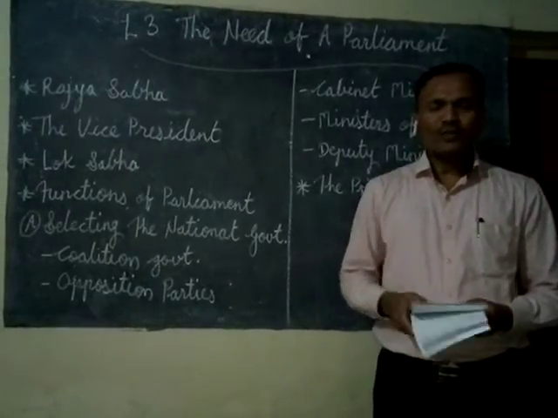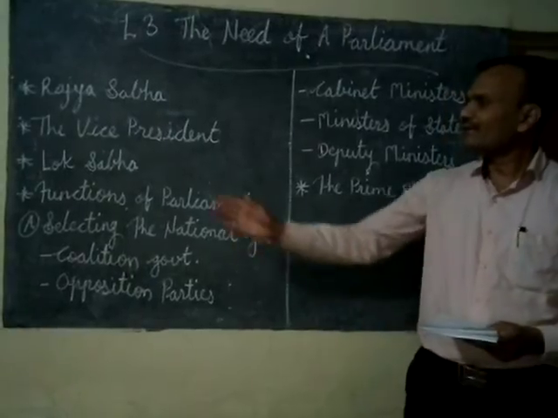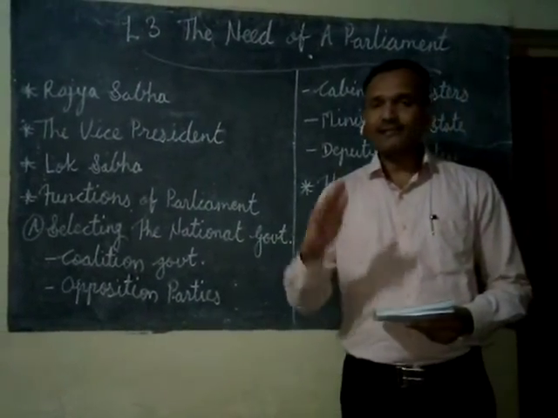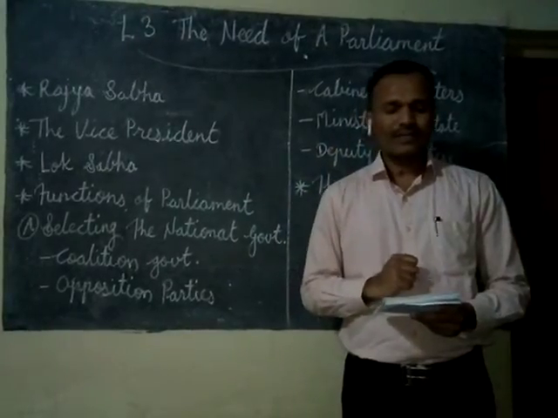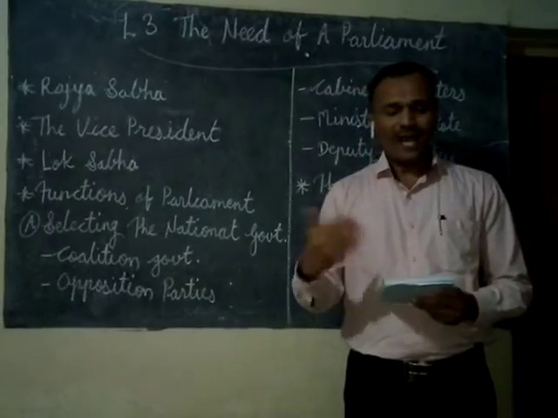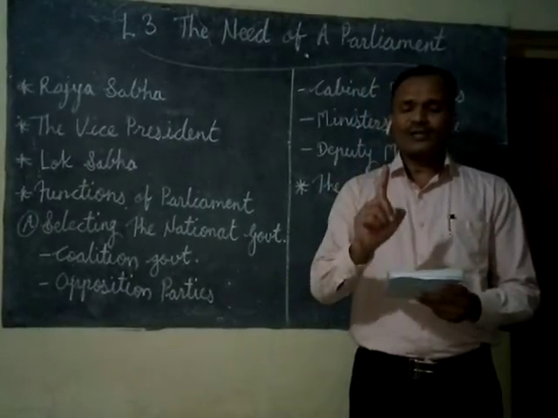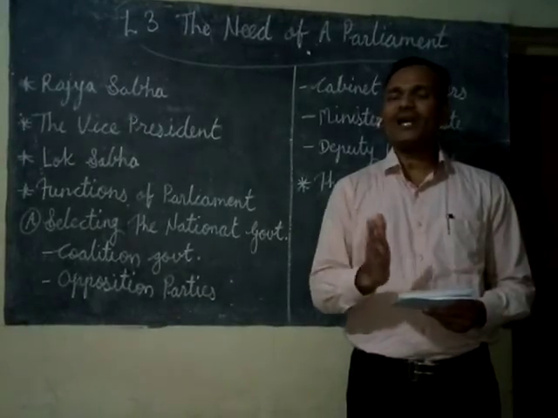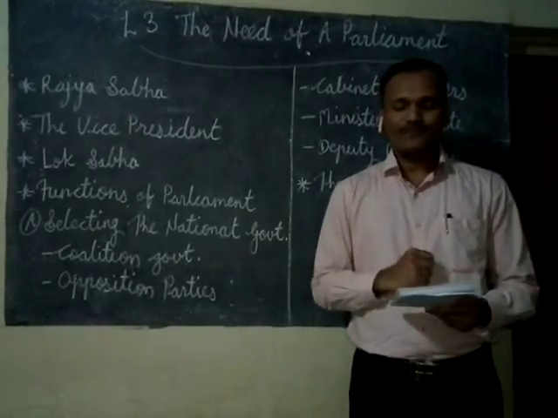Now we are moving towards the next point, that is the Lok Sabha. Lok Sabha is also called the lower house. It comprises the members elected by the people through universal adult franchise. Now what is universal adult franchise, we have done in the first part.